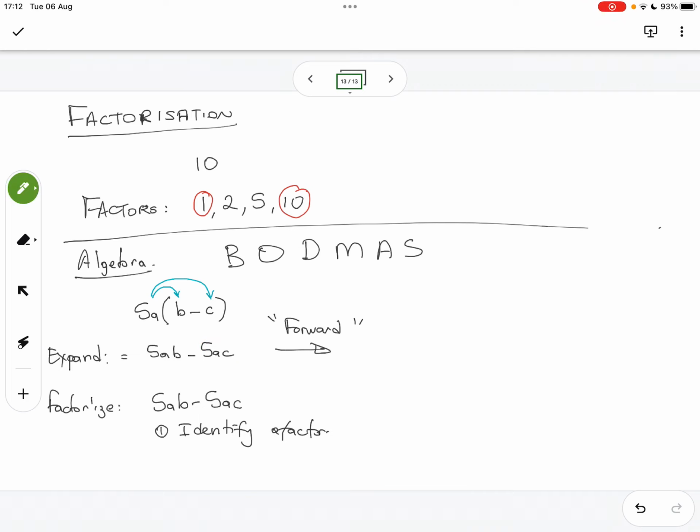So, Tabiso, I wonder why I said your answer was partially correct. 5 is part of the factor, but it's not the complete factor. So the complete factor is 5a. Because when you take that out of our system here, by identifying 5a, then if we take it out, we will have 5a times b minus 5a times c.